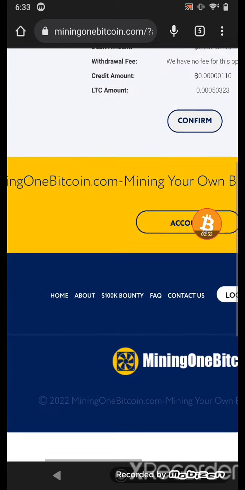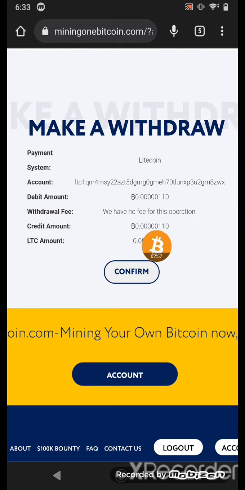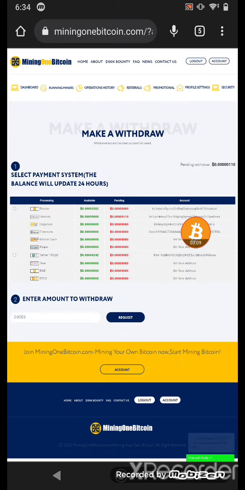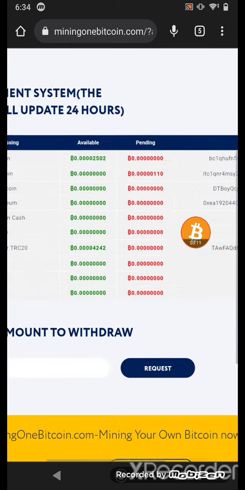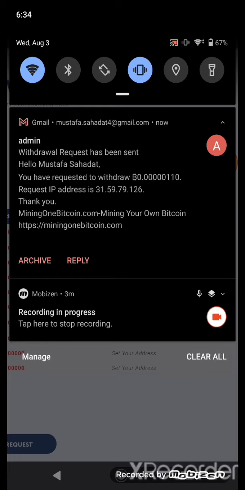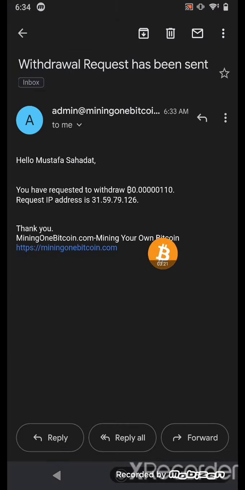Just click request. You can see it shows you the Litecoin amount you will receive. For withdrawal, I just click confirm. That's it. This is pending, and you can see the website shows me the withdrawal.